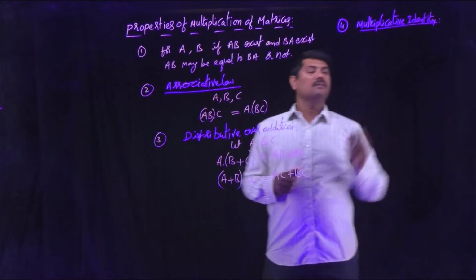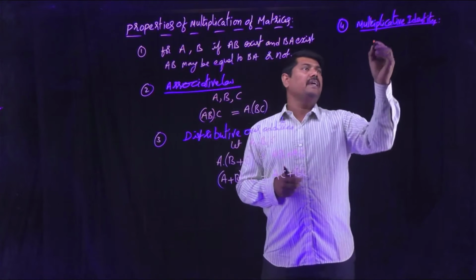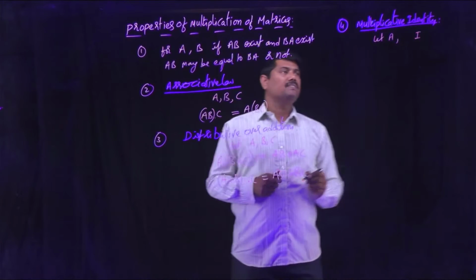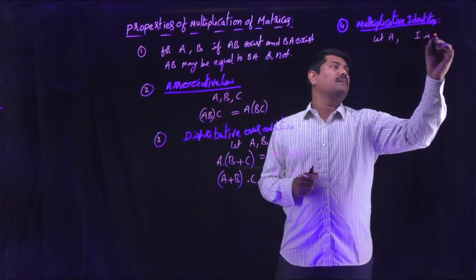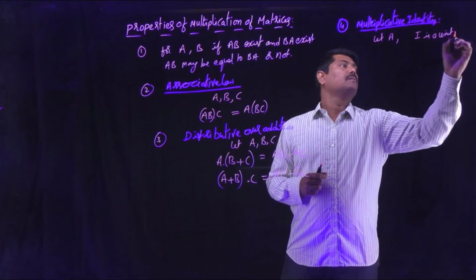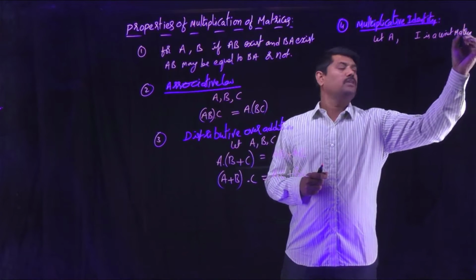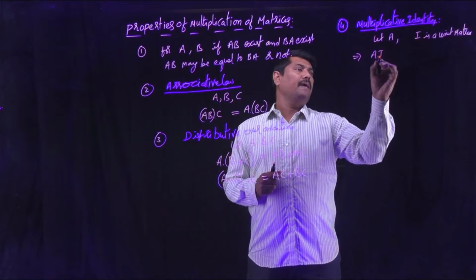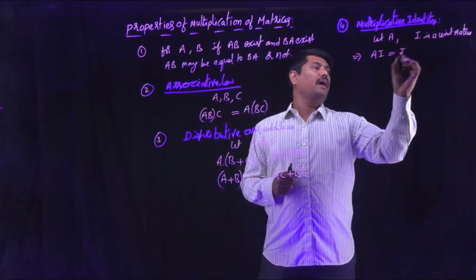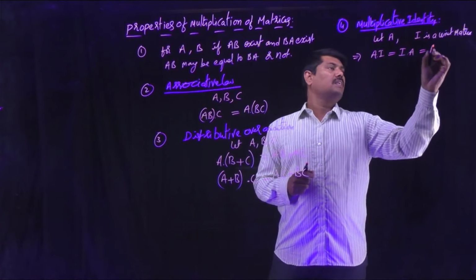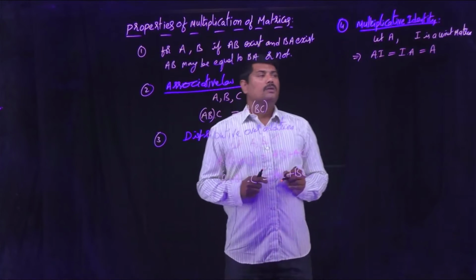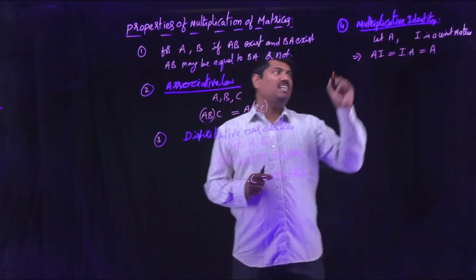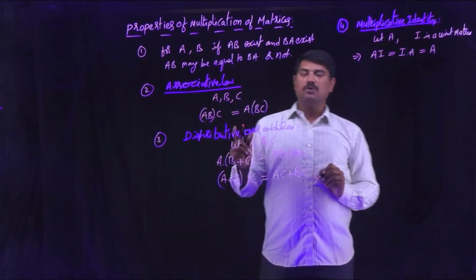Let A be any matrix, and we know the identity matrix I is a unit matrix, so that if you multiply A with I or I with A, the result will be A. So the identity matrix I is called the multiplicative identity with respect to multiplication.